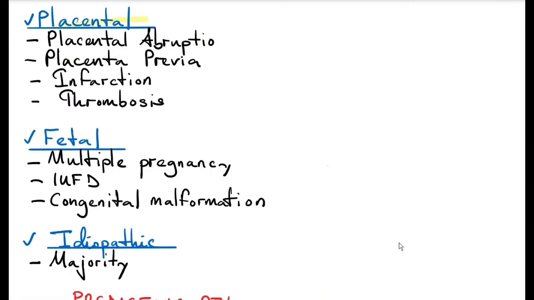Placental risk factors like placental abruption and placenta previa. Remember, placental abruption and placenta previa are antepartum hemorrhage. This is bleeding in pregnancy. So where there's bleeding,